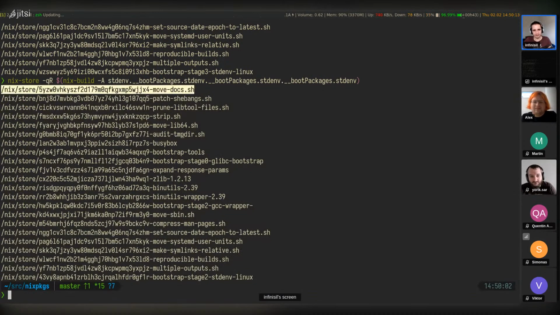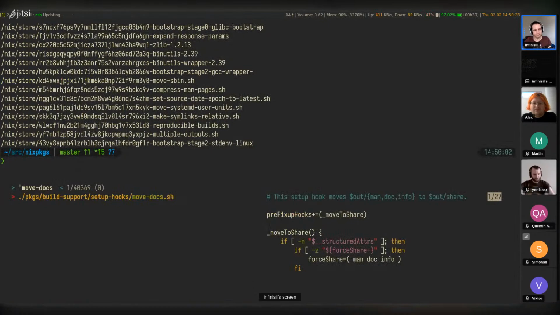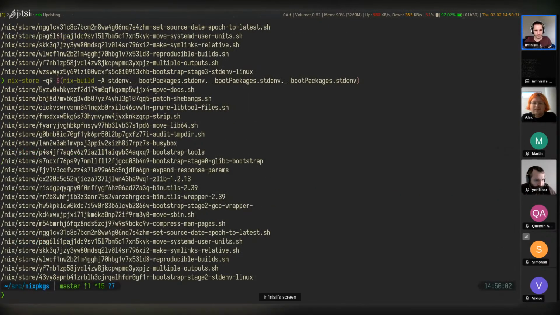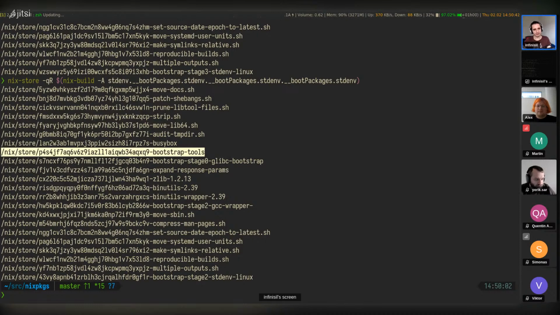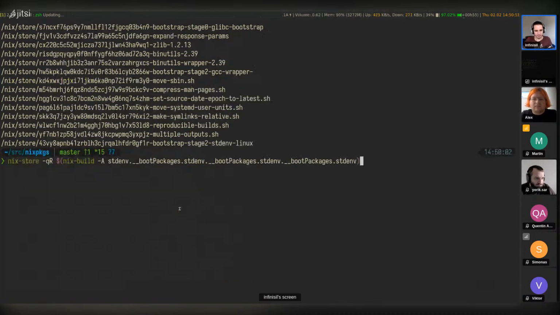A lot of these are just files. So Nix kind of copies these files into the Nix store and registers them as dependencies, but they aren't actual derivations that have to be built. So like this move-docs, yeah, that's just a file in here that's just copied. So we have a lot of these, all these shell files, I believe. We do have busybox here. We have bootstrap tools. I believe these are the ones we fetch using this nix/fetchurl.nix. We have some glibc bootstrap thing here. We have zlib. If we go even further back, we will have even less.